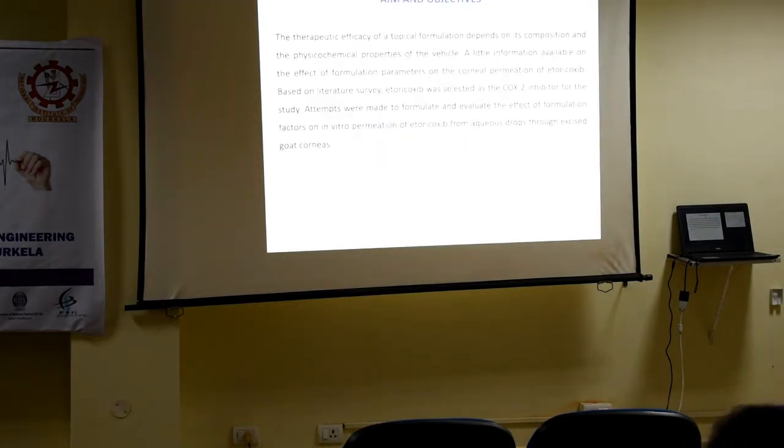Coming to our main element, we are planning to prepare etoricoxib aqueous eye drops. Etoricoxib is a COX-2 inhibitor, which is used to prevent inflammation by reducing prostaglandins.